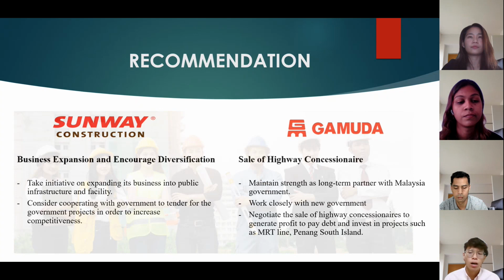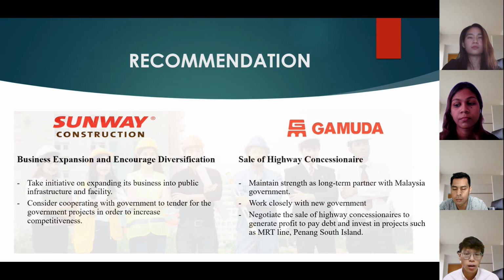Besides, with the new government formed in November 2022, it could be a new opportunity or also a threat for both companies to expand their business, because there might be some new policies implemented in the construction sector.